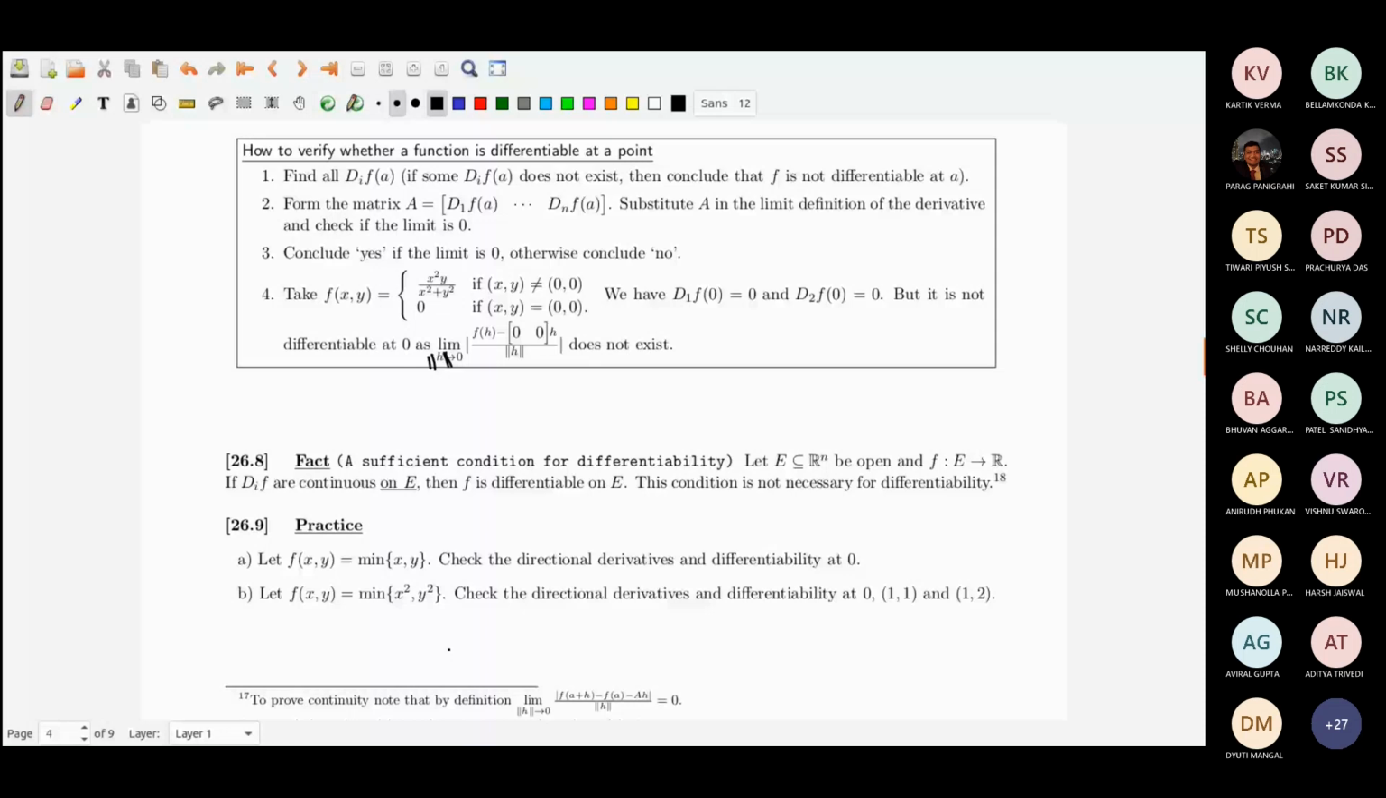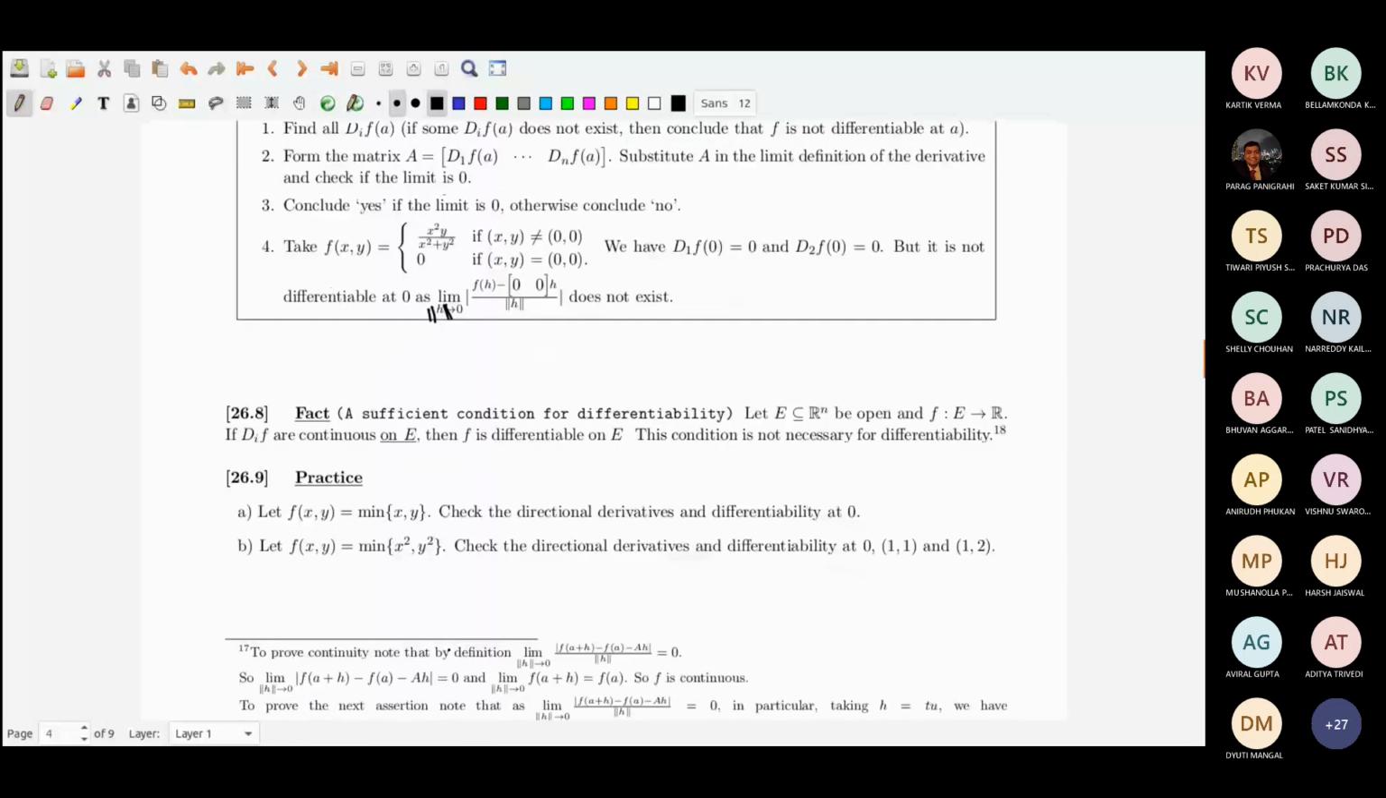You try practicing f(x,y) equal to the minimum of |x|,|y|, a two variable function, check the directional derivative and differentiability, and then f(x,y) equal to the minimum of x square, y square. You can try practicing these things. Okay, we have some more things to tell.